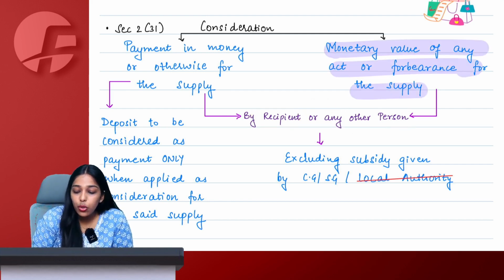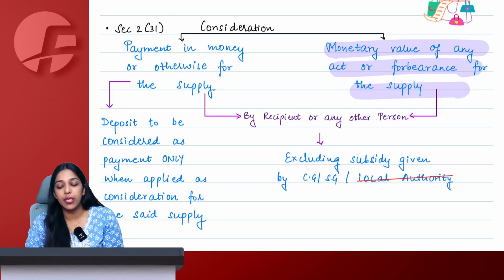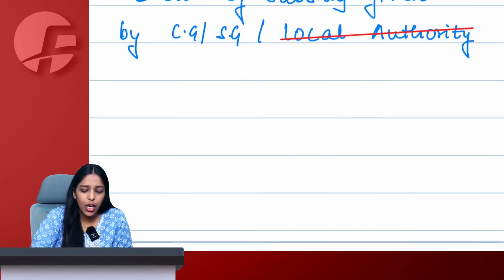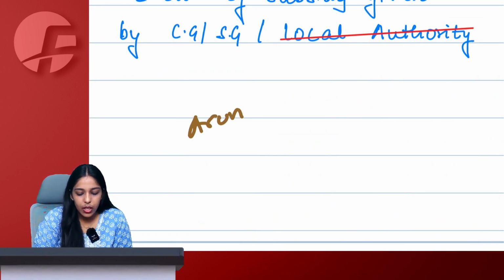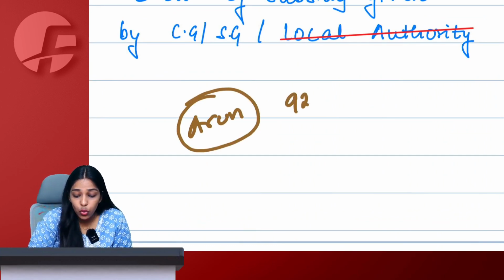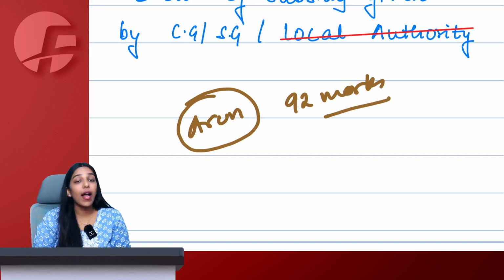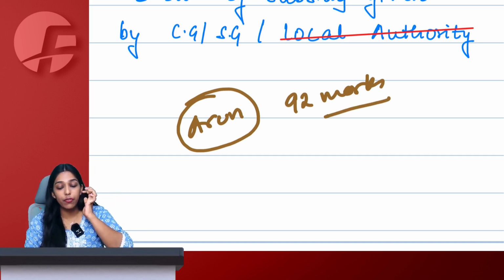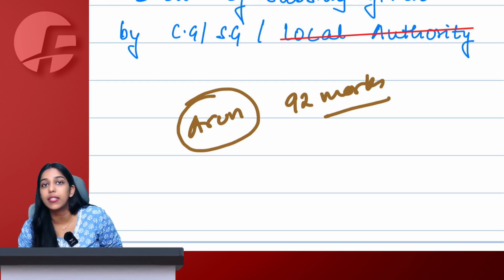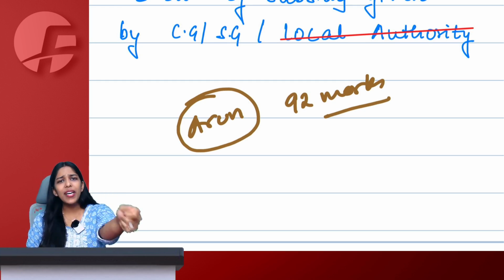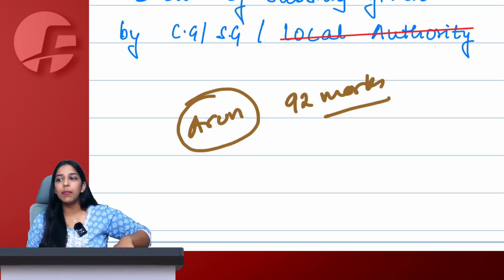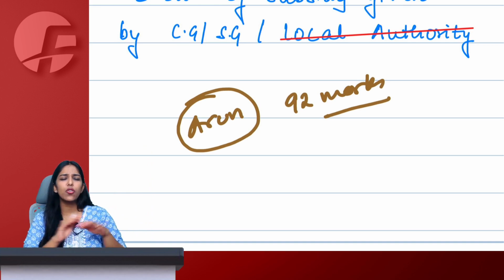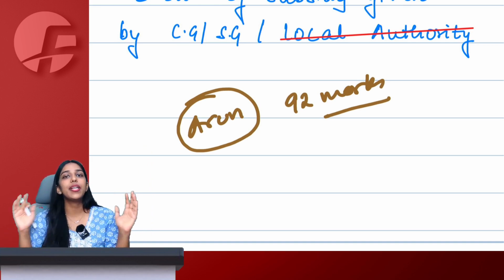Monetary value to do something or to not do something is also a consideration. So let's say Arun got 92 marks in IDT. I got 82 in my May 22 examination. Arun appeared in November 24 and got 92 marks in CA final IDT. The moment he got his result, he decided, I am going to teach GST. I attended SAFAL batch and my concepts are so clear that now I am ready to teach GST.